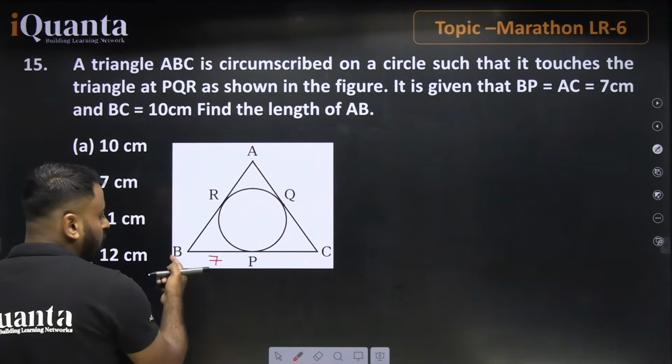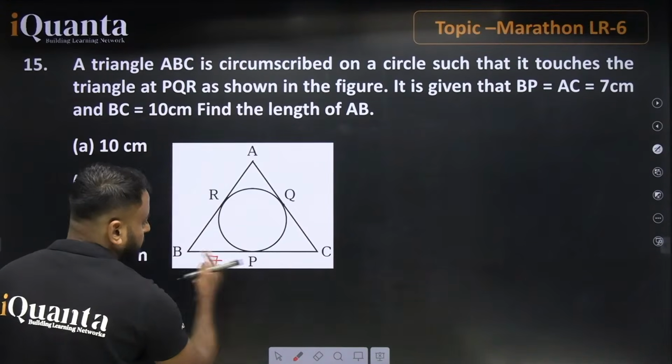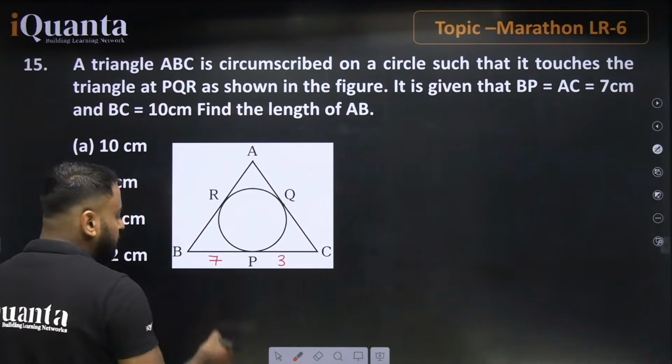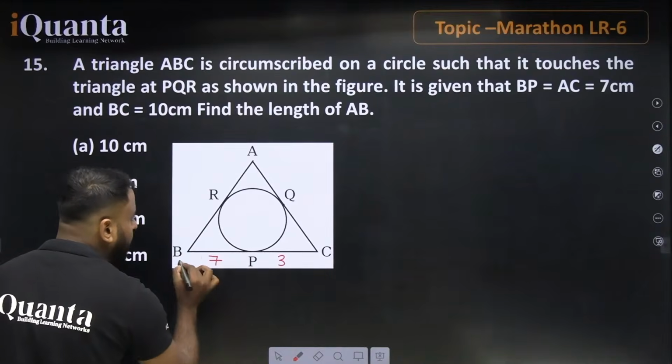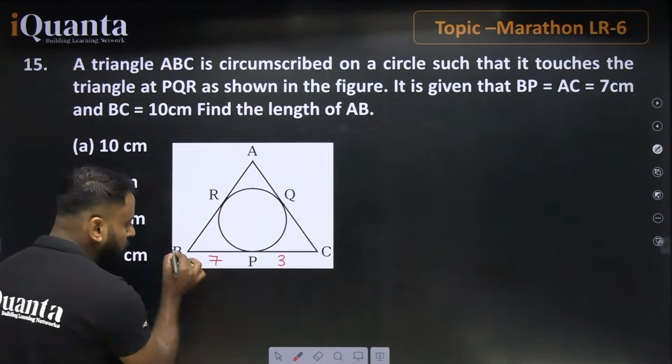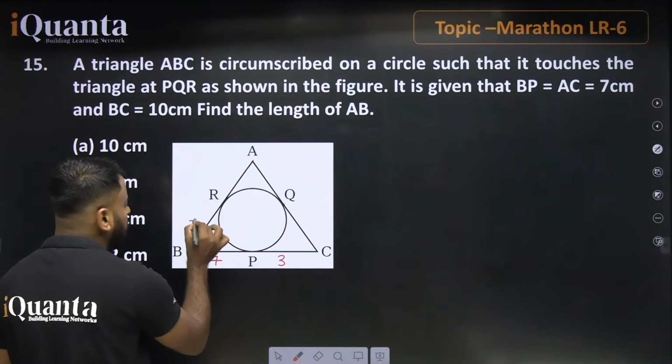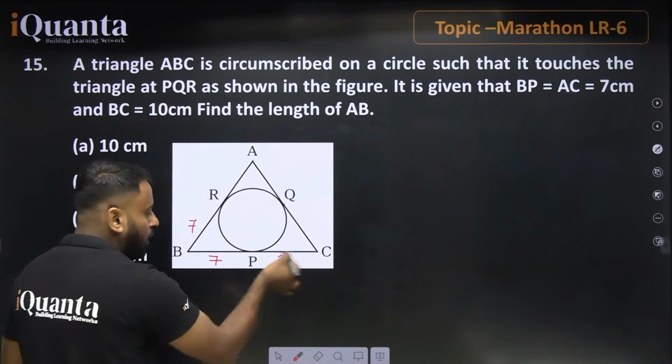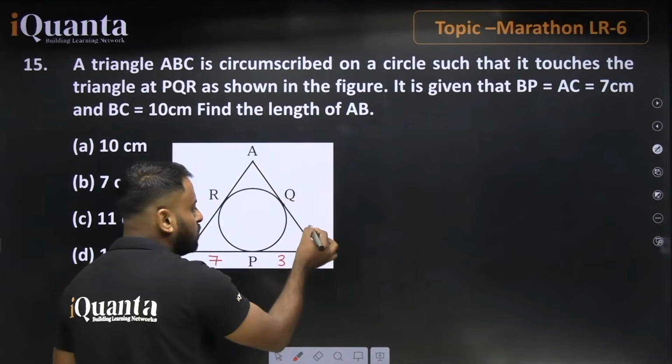Now if BP is 7 and BC is 10, it means that this is 3. Guys, from this point BP and BR will be equal, because these are the tangents from the same point B. So if BP is 7, definitely BR is also 7. This value is also 7. If CP is 3, then definitely CQ is also 3, right?